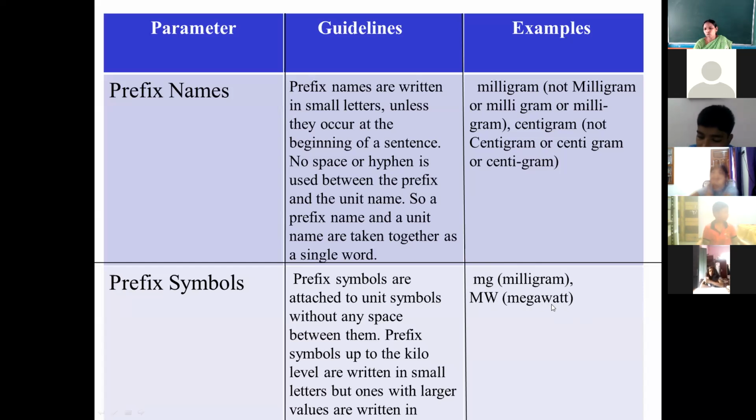Watt is also named after a scientist, and that is the reason the W is a capital letter. And mega is a prefix, also written in capital letters, because mega value is more than 1000.